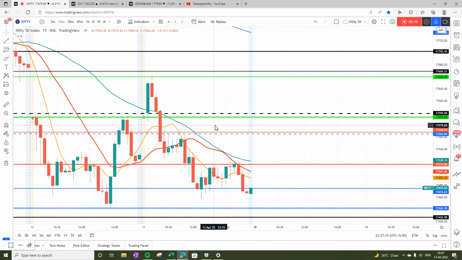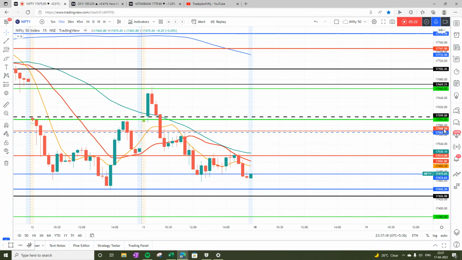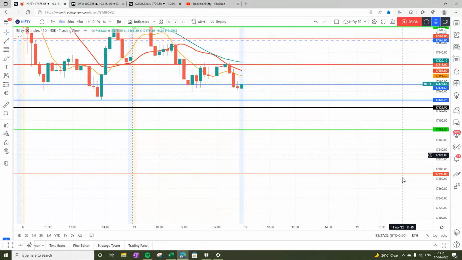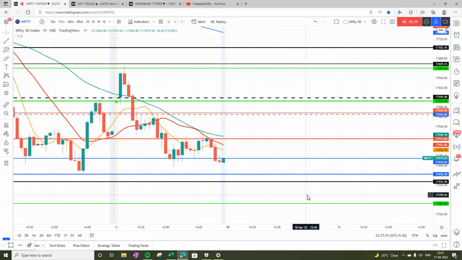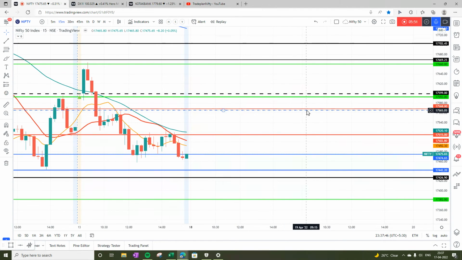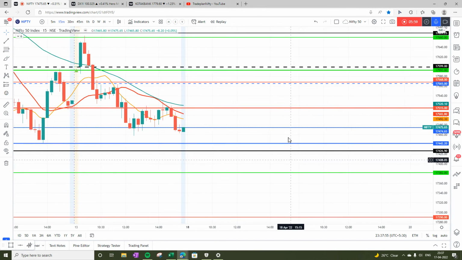Now for Monday, for next week, let's have a look into some critical levels. The important level is 17,300, 17,290, which is weekly L4. It looks like this may be tested on Monday. If 17,290 is broken, then it's a free fall. Then there are no levels there. On top side, we have a first resistance now at 17,440, then a very good resistance at 17,565, which is a weekly pivot as well as weekly H3. And if 17,560 is broken, then 17,600. But it looks like the market is looking weak.